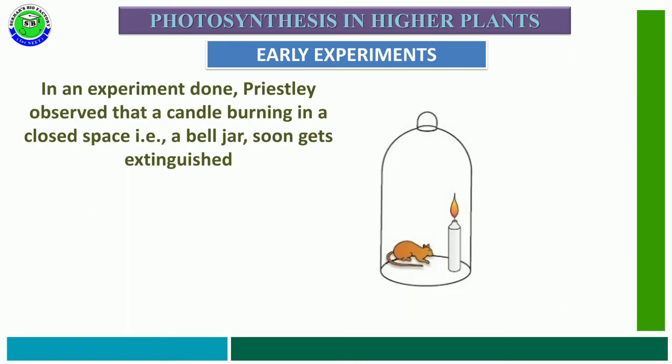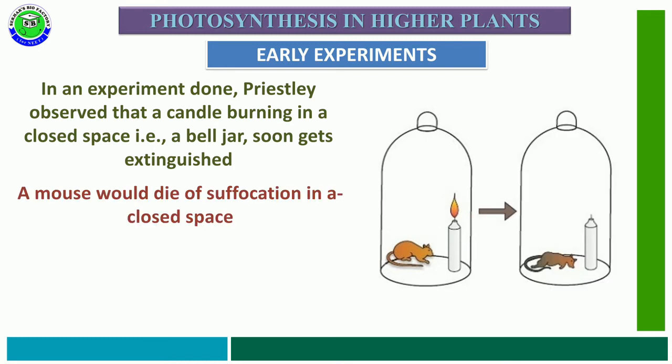In this experiment, Priestley observed that a candle burning inside a closed space, a bell jar, soon got extinguished. After that, when a mouse was taken inside this closed space, the mouse also died due to suffocation.